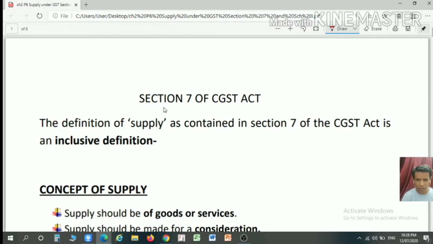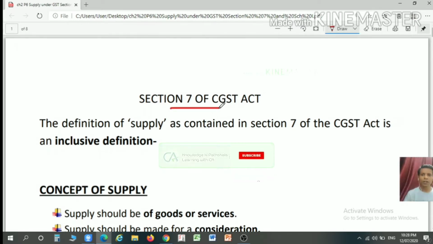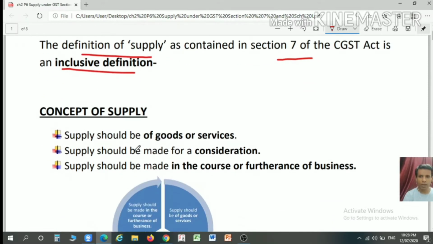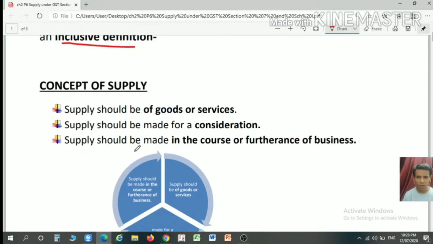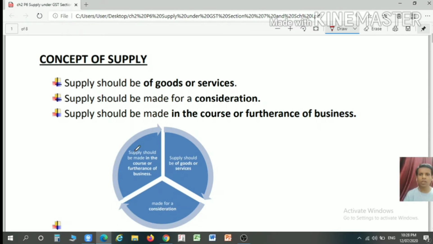Section 7 of the CGST Act deals with the term supply. The definition of supply given under section 7 of the CGST Act is an inclusive definition, so it may include any other thing other than those listed in the definition itself. First, we will discuss the concept of supply.